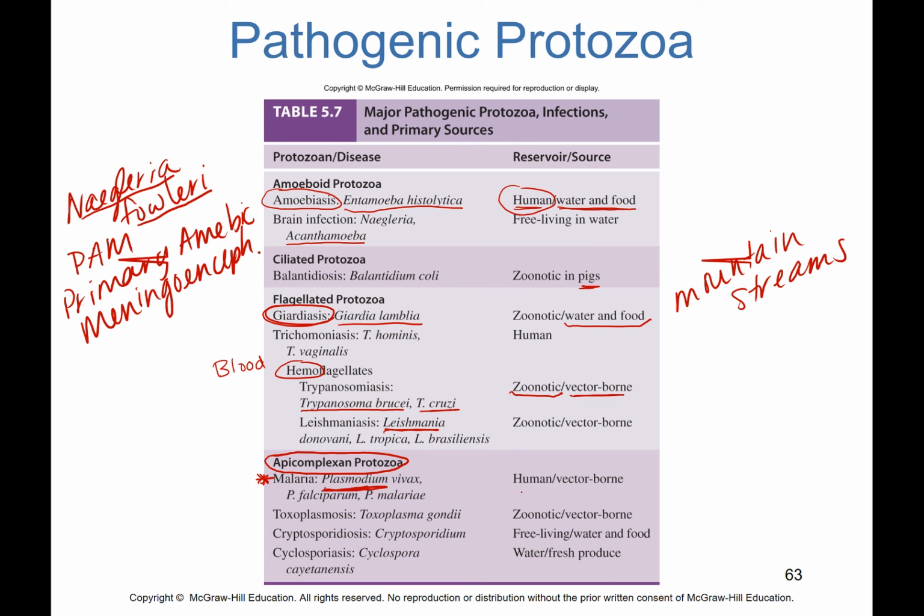So the major reservoir for malaria, where we're going to mostly find it, is in humans, and it's carried by mosquitoes. Toxoplasmosis. Toxoplasma gondii is zoonotic and vector-borne. Cryptosporidiasis, Cryptosporidium. And then cyclosporiasis, another one that we're not going to spend a whole lot of time on.